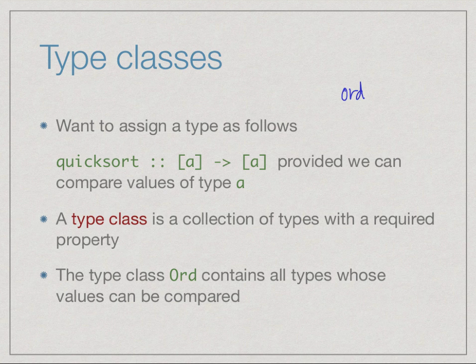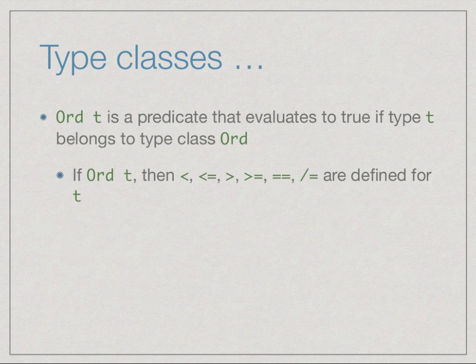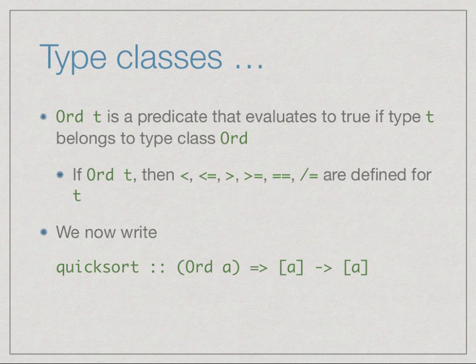So capital Ord is the set of all types whose values can be compared. We can think of capital Ord as a predicate which evaluates to true on a type T if T belongs to Ord. It's not actually a predicate, but let us just think about it this way. Internally it means that if T belongs to the class Ord, then the comparison functions less than, equal to, not equal to, etc. are defined for T, which in turn allows us to sort these elements, because these are the functions we use to compare values of this type.